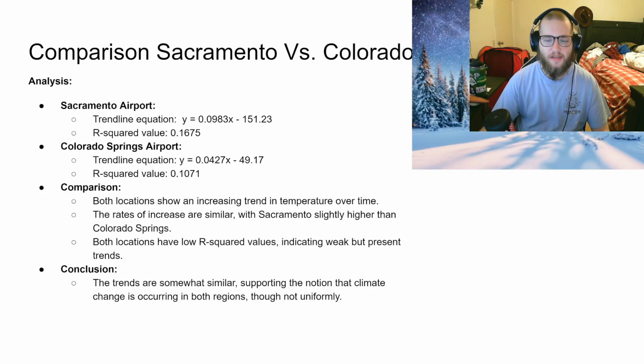Now, comparing Sacramento with Colorado Springs, we observe similar trends. Both cities show an upward trend in temperatures, with Sacramento again exhibiting a slightly higher rate of increase. The trend line for Sacramento suggests a slightly more pronounced warming compared to Colorado Springs, though both cities have relatively low R-squared values. This comparison reinforces the understanding that climate change impacts are widespread, though the specifics of these impacts can vary by region.